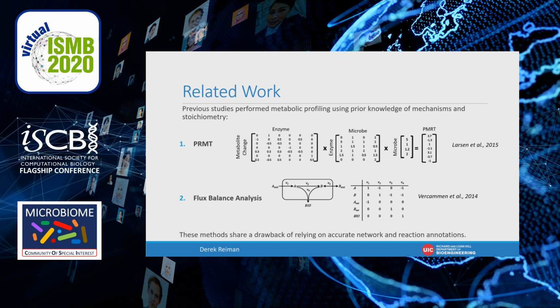Flux balance analysis, on the other hand, formalizes a system of equations describing the concentration changes in a metabolic network as the dot product of a stoichiometric matrix and a vector of the unsolved flux values. Although they have been successful, these methods share a common drawback of relying on accurate network and reaction annotations, and this makes it challenging to uncover new interaction mechanisms.